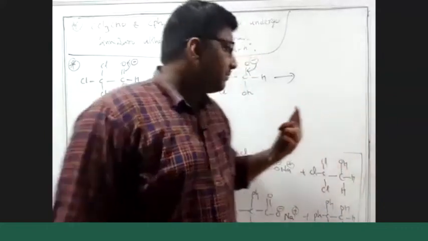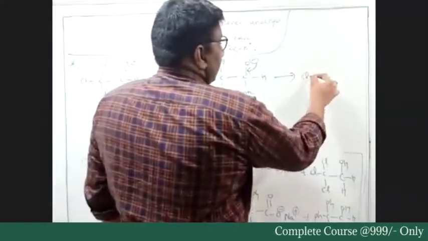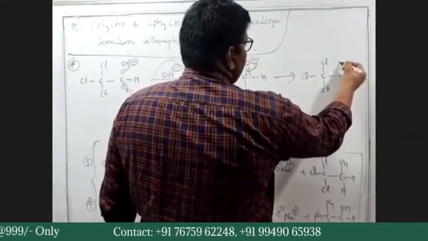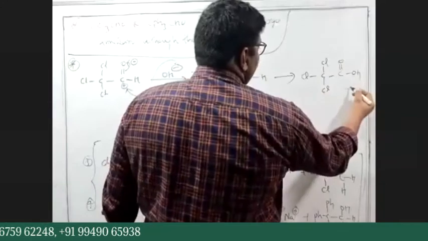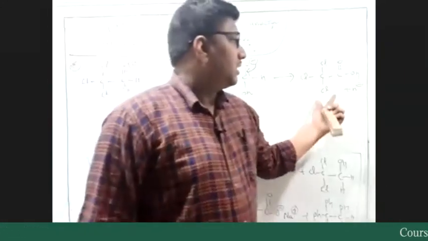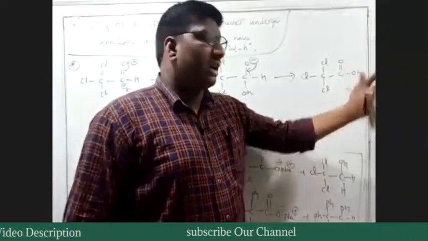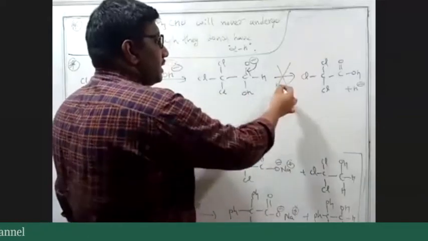Look at the mechanism. The hydride ion should leave and we will get this type of acid and H minus. But this hydride ion leaving will never occur. Why?